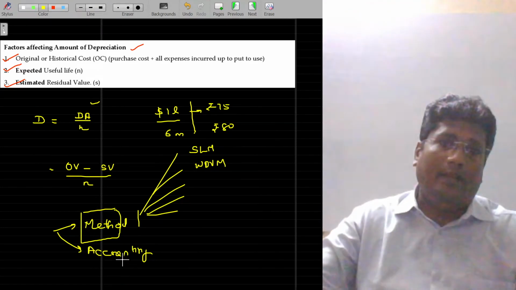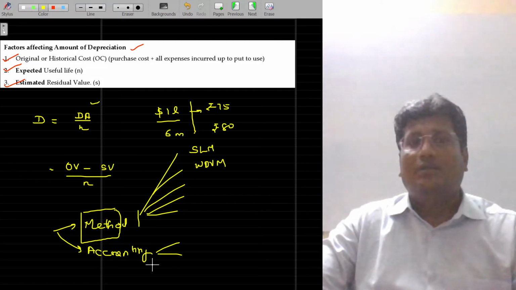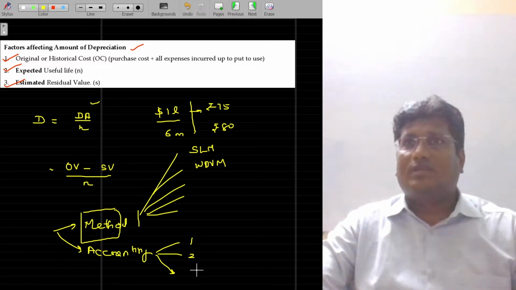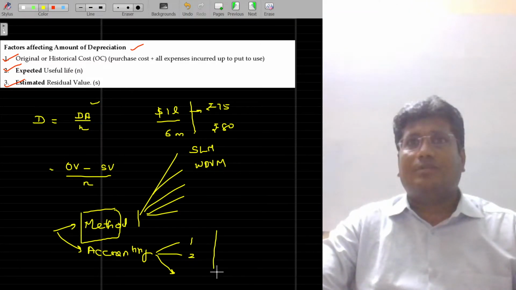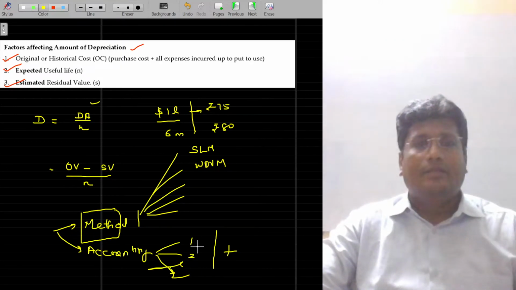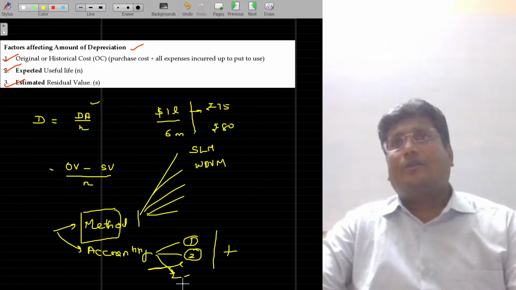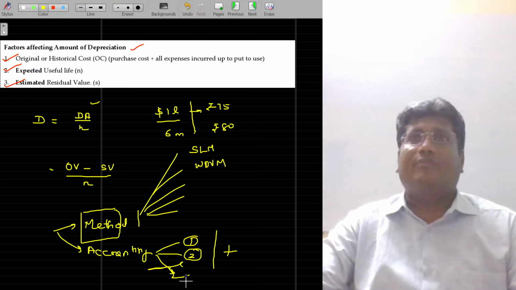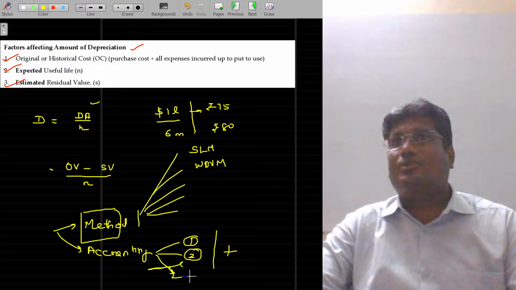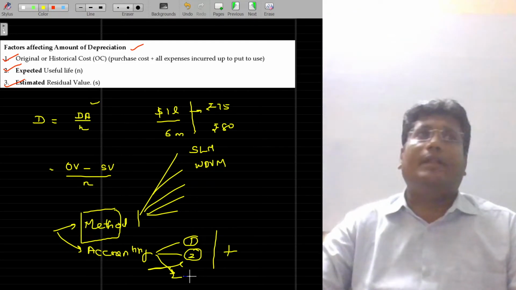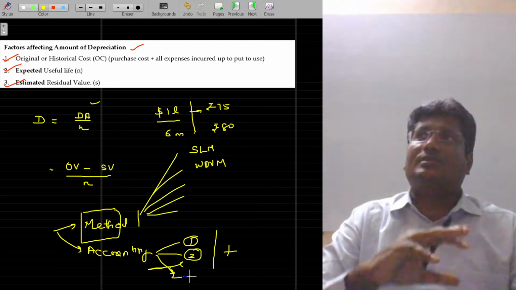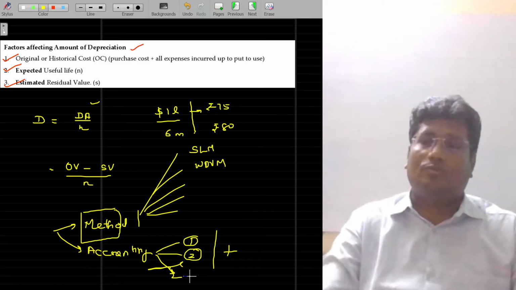Again, in that also we have predominantly two models, and the second model will have one variation. So we'll understand it this way. Two models of accounting the depreciation. One is direct charge of the depreciation to the P&L account. Another one is creating the provision model, provision for depreciation. In one model I am debiting the depreciation to the P&L account. In another model, I am creating the provision. In one case the depreciation is adjusted in the asset. In the other case, the depreciation is accumulated in the provision for depreciation. These are the two models.